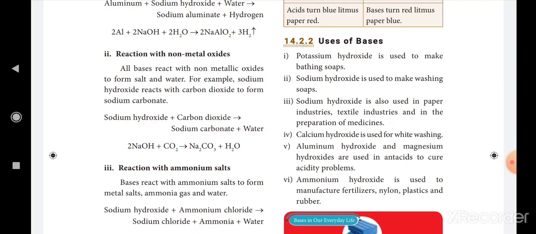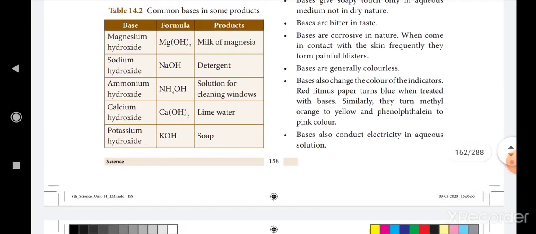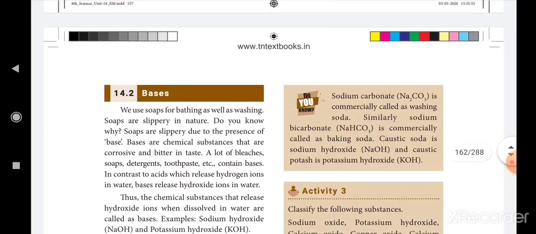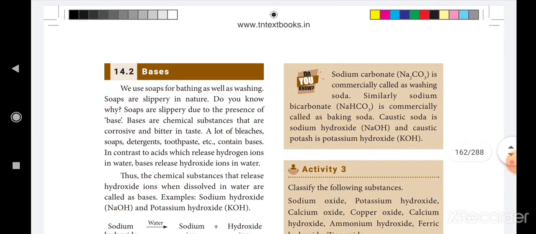Okay, today we learned the topic base. The base, when dissolved in water, releases OH ion. What is the taste of base? Bitter taste. Which bases are called alkalis? Water soluble bases are called alkalis.